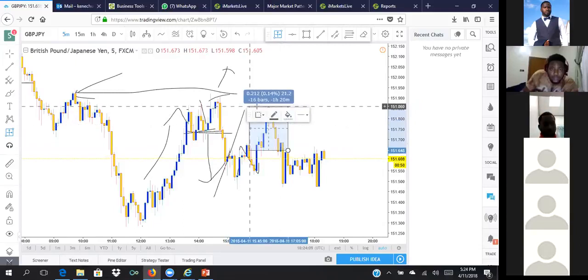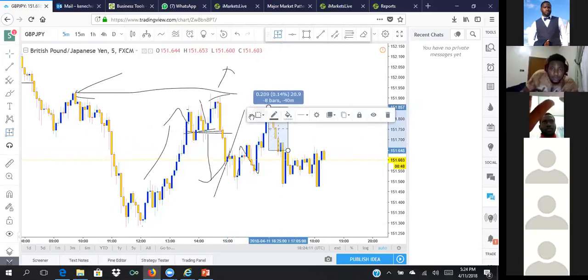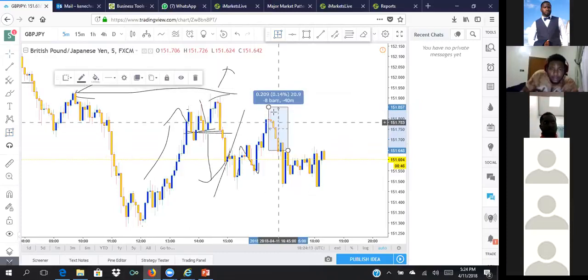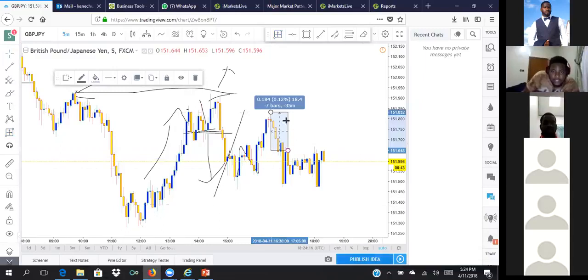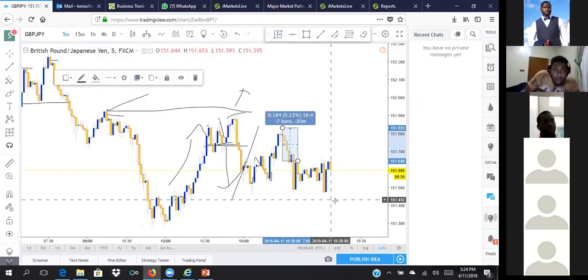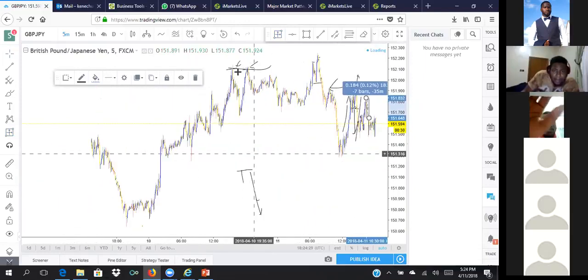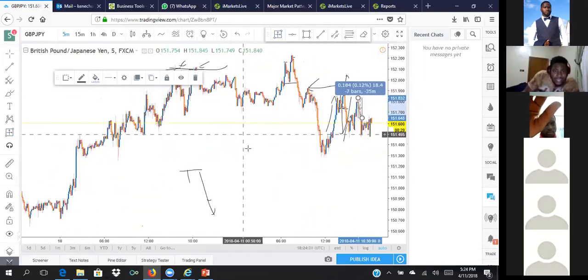Why is this thing obstructing me? Okay, can you see it? It went up 18.4 pips. It always corresponds to the double top you saw. Do you understand? And it's so funny how, if you watch my chart, every time I saw that double top, I always created a mark, because I already know that's the money spot.